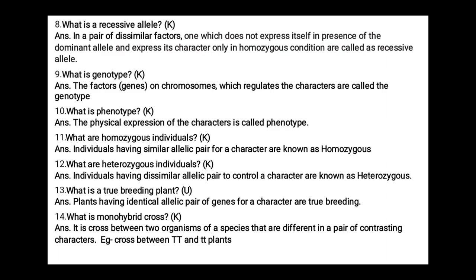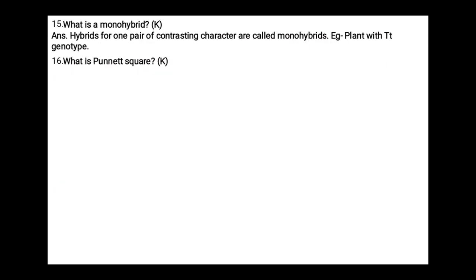Example, cross between capital T and small t plants. What is a monohybrid? Hybrids for one pair of contrasting characters are called monohybrids. Example, a plant with Tt genotype is generally represented as a monohybrid.